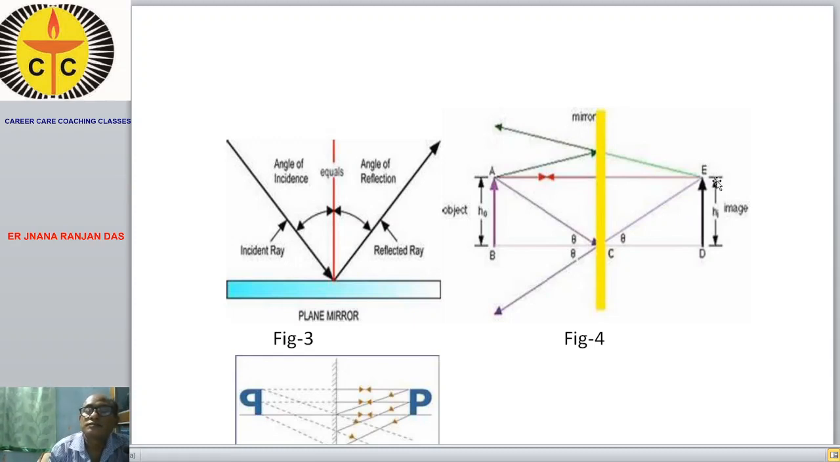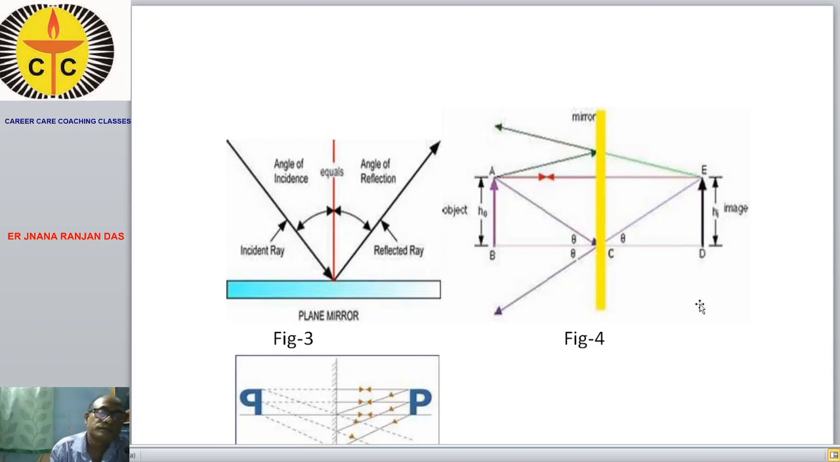The image formed in this case is virtual in nature. The image is not formed by actual intersection of the reflected rays. So this is a virtual image. If we hang a screen at the backside of the mirror, the image will not be formed on that screen. That is why it is a virtual image.